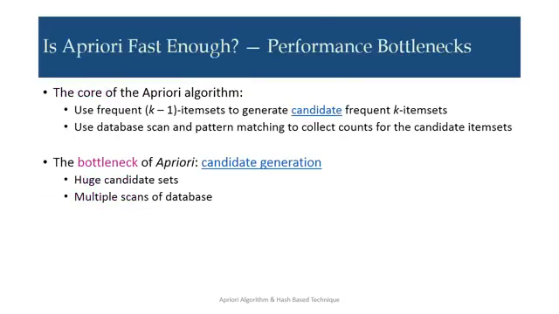Is Apriori fast enough? A performance bottleneck. The core of the Apriori algorithm says: use frequent k-1 item sets to generate candidate frequent k item sets. Use database scan and pattern matching to collect counts for candidate item sets. The bottleneck of Apriori is the huge candidate set. If a huge number of candidates are there, then multiple scans of the database are required. That is the bottleneck of the Apriori algorithm, candidate generation.